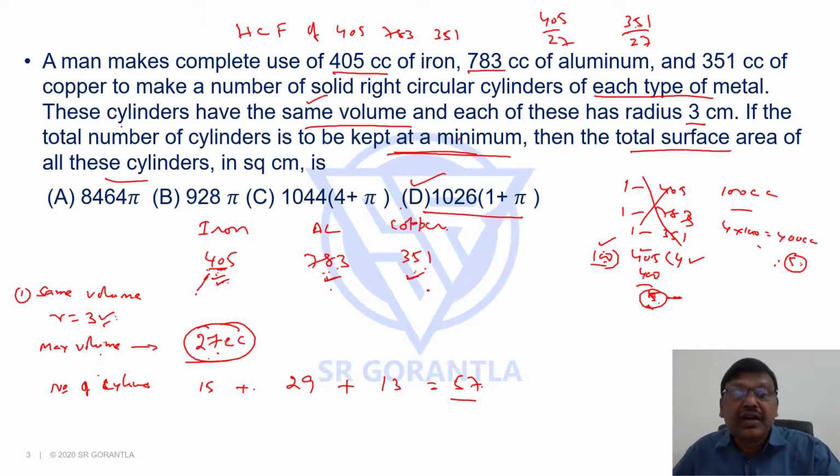So this question looks like a mensuration question, but it has more to do with the concepts of HCF. The key is finding what the maximum volume of each cylinder is going to be. The maximum volume is 27, which happens to be the HCF of the given numbers. That is the key for this question, right?